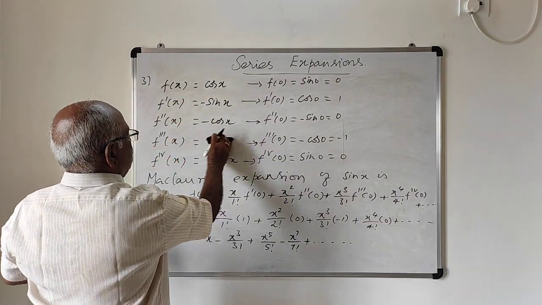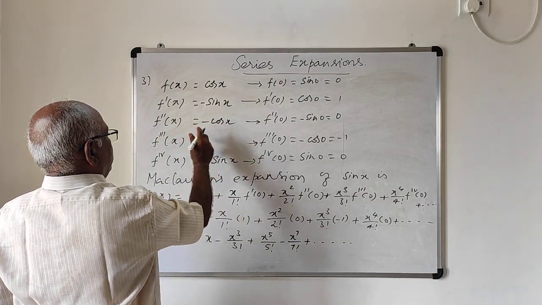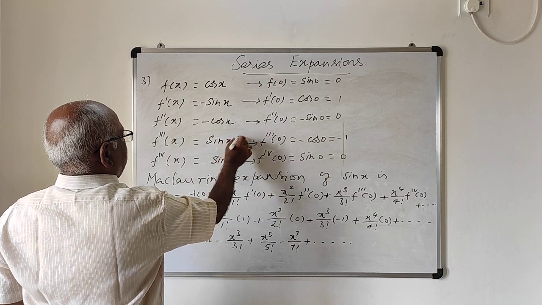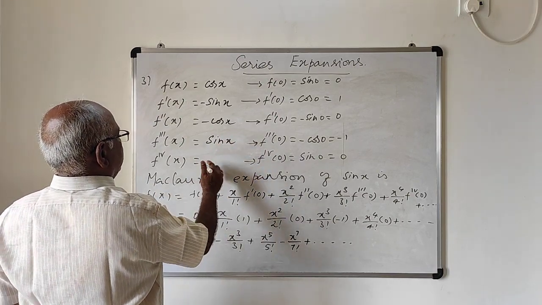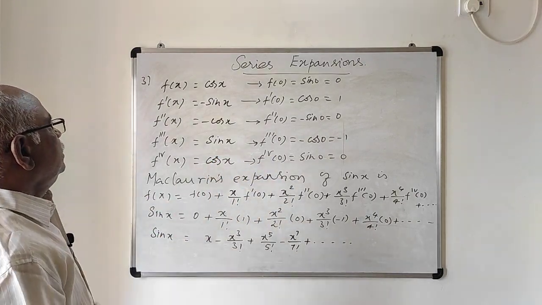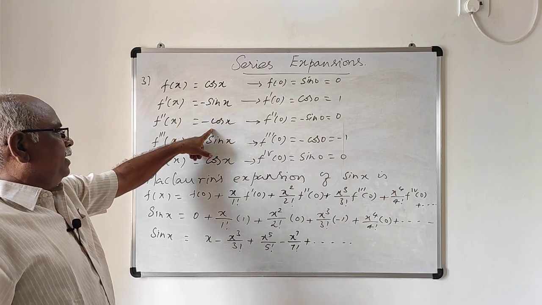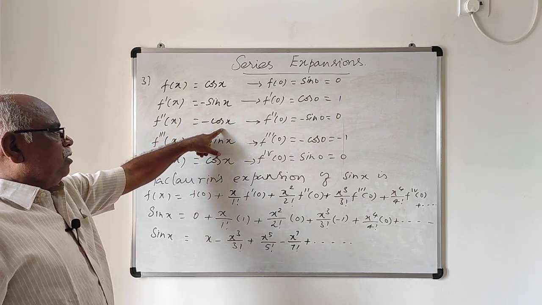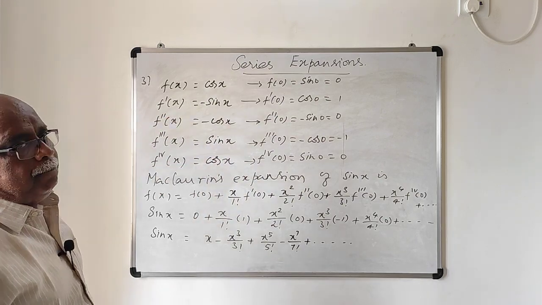The third derivative, the derivative of minus cos x, is plus sin x, and the fourth derivative, the derivative of sin x, is again cos x, and so on.